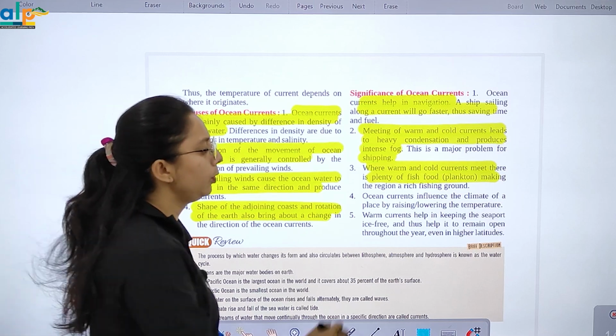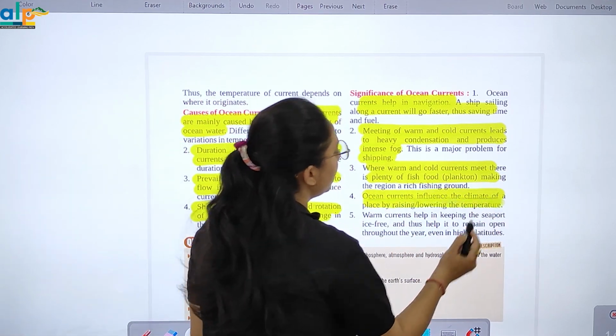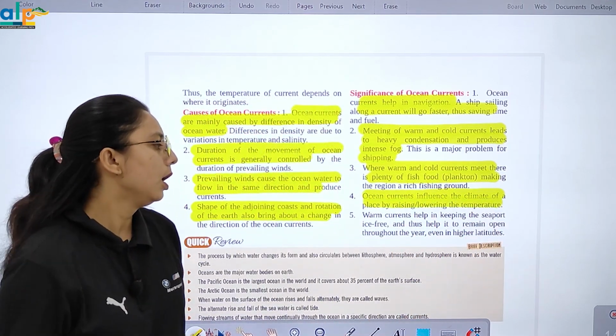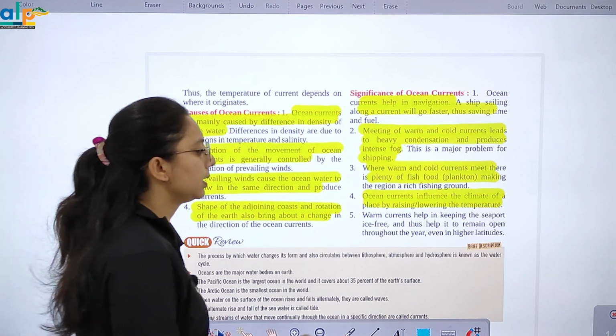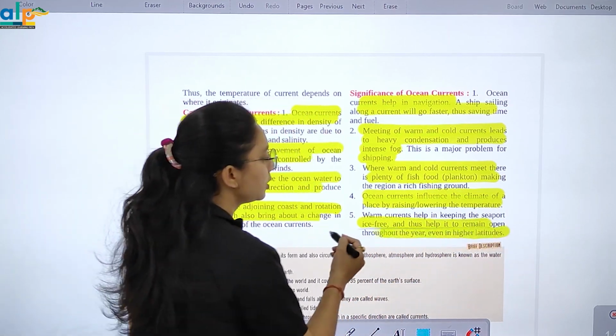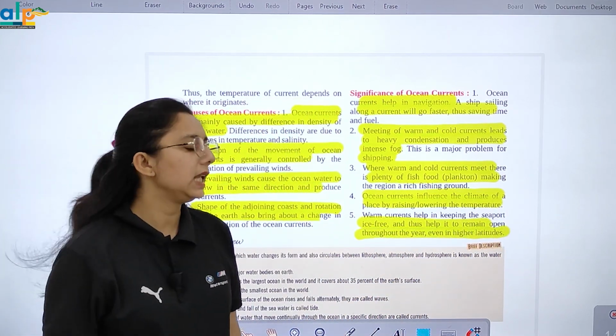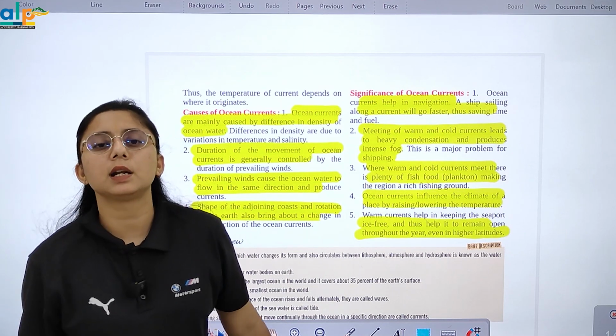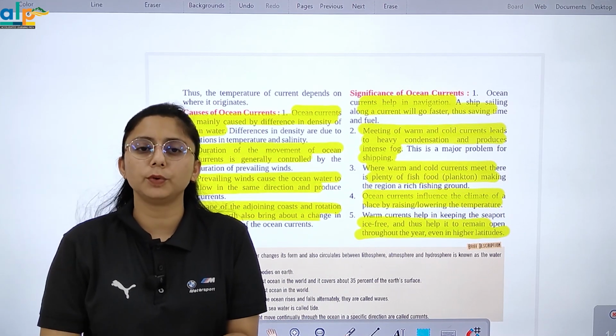Ocean current किसको influence करता है? Climate of a place को by raising or lowering the temperature. Warm current helps in keeping the seaport ice free and thus helps it to remain open throughout the year. Even in higher latitudes. अगर हम higher latitudes की बात करें तो वहाँ पे भी ये useful है.